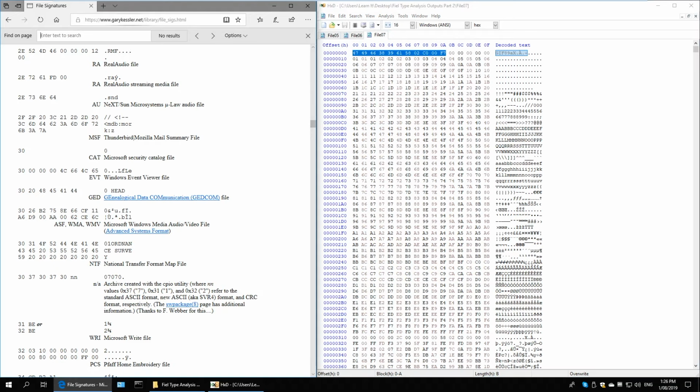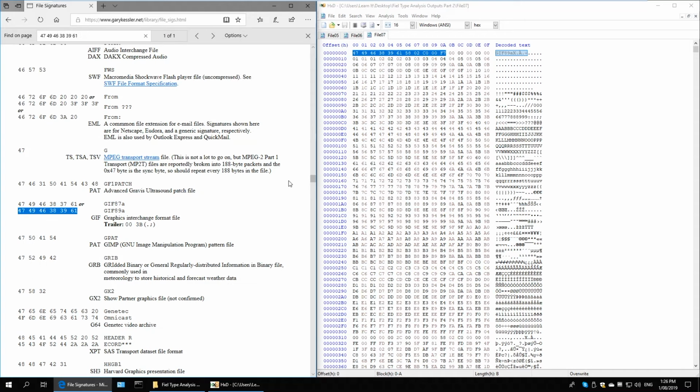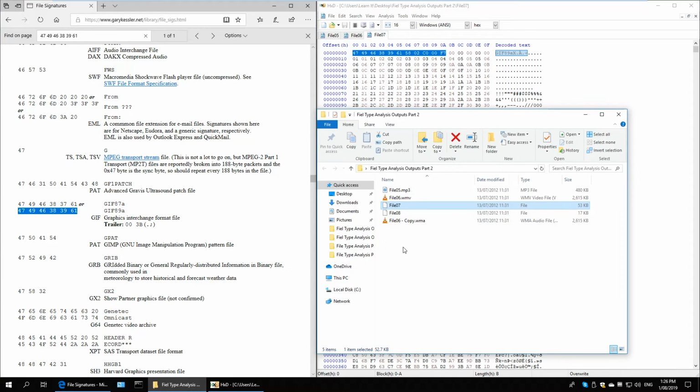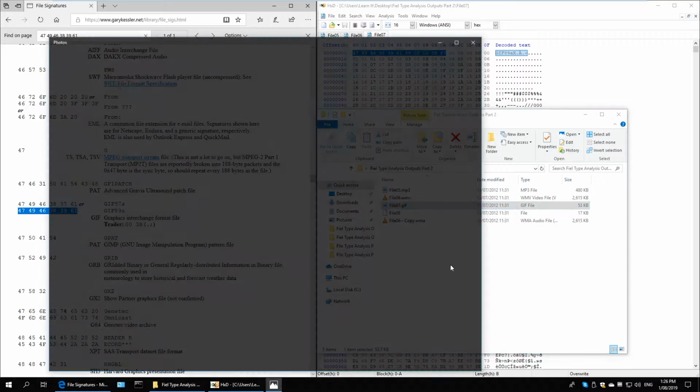So then we're going to move on to file 7. Copy the bytes, paste it in, use the backspace method, and we get a match. And this is showing up as a GIF file. Now, Windows sometimes may not open this. Oh no, register it with the photo viewer. Perfect.